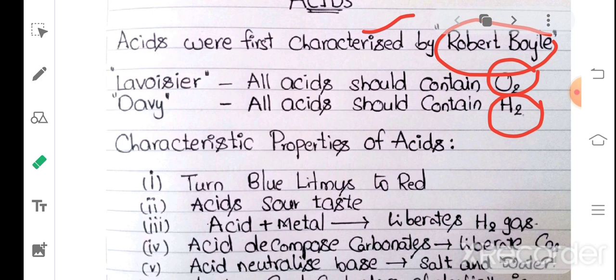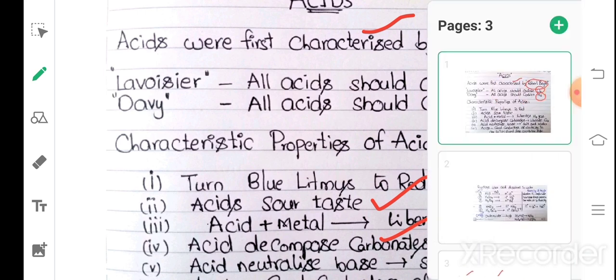Next one, acids neutralize bases. Already acid and base react with each other, then they produce the corresponding salts with water. That point we already discussed in the introduction video. So these are the characteristics, the properties of acids. Acids turn blue litmus to red, and acids taste sour. When acids react with metals, they produce hydrogen gas, and acids decompose carbonates, liberating CO2. The third and fourth activities are in your textbook, check them out. And fifth, acids neutralize bases and produce the corresponding salts with water.